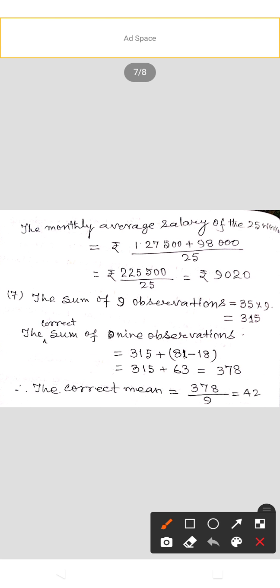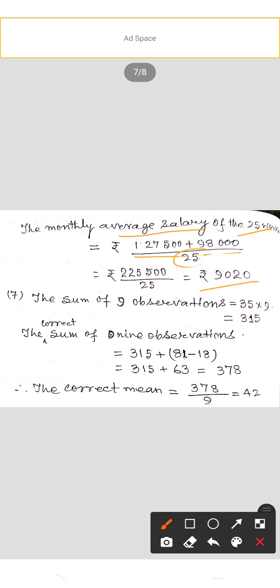The monthly average salary of 25 workers equals 1,27,500 plus 98,000, that is 2,25,500, by 25 equal to rupees 9,020.